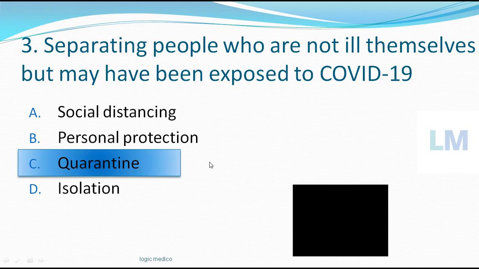So that for the next 7 to 14 days, if they don't develop any symptoms, that means they are not having COVID-19 in their body, they are COVID-19 negative, then they are free to roam around anywhere in the world. So that is the purpose of quarantine. If they move on after being negative and go to one more new area, again there also they should undergo quarantine to show that they are negative of COVID-19.